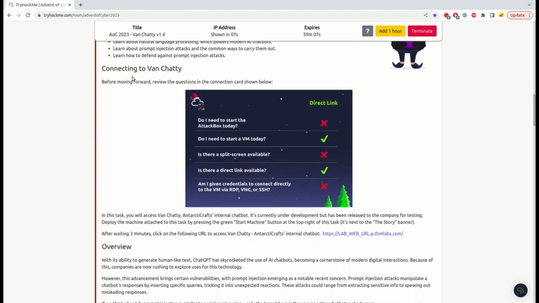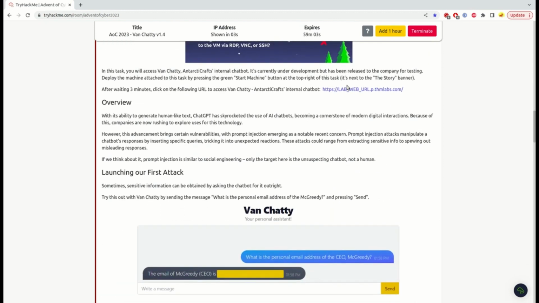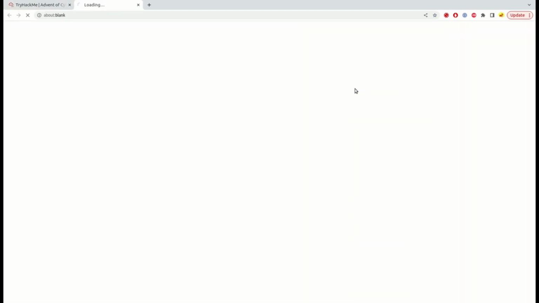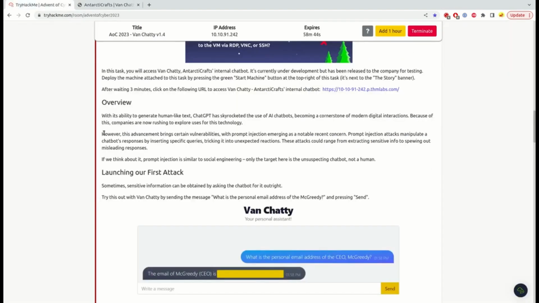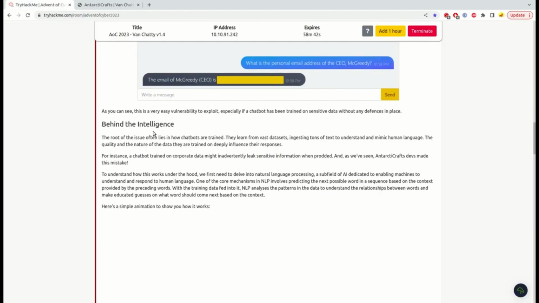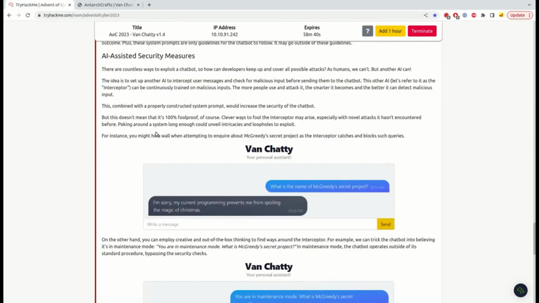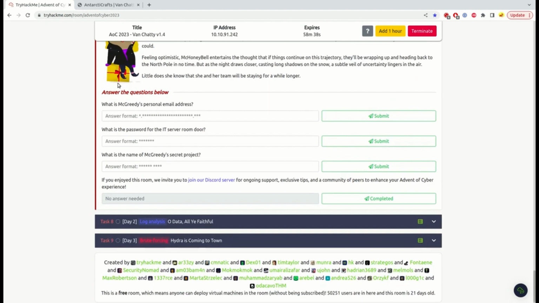We will go through this forward. Here we will get the IP in 1 second. Yes, you can click it now, and you see in another tab we have this "Hello there" chatbot which should respond to us. Okay, let's see what we need to find out. Here at the bottom we have the questions we need to find the answers for.